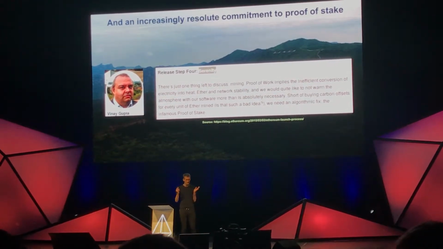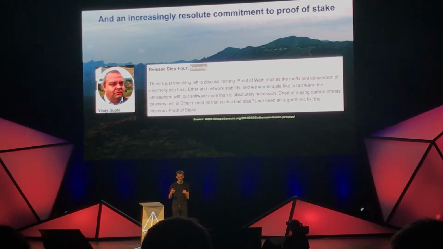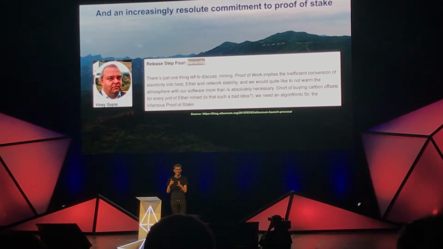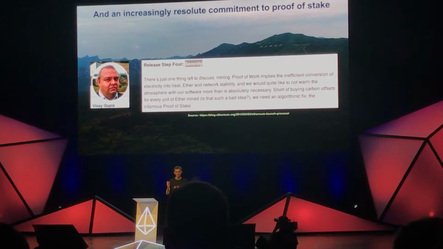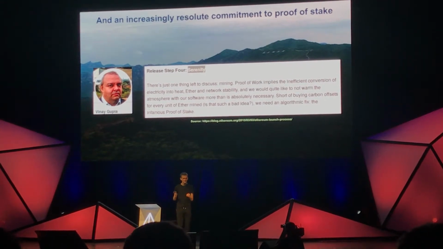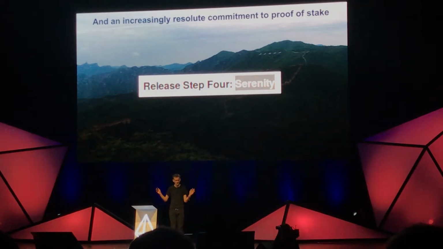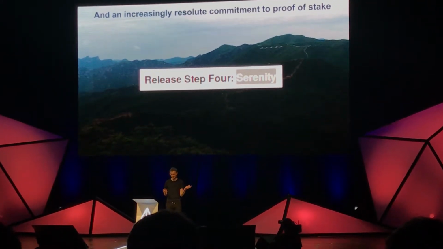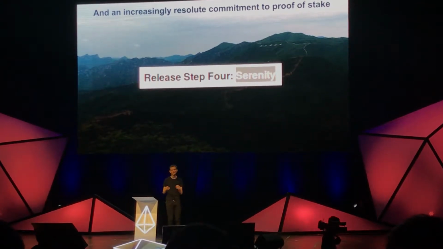Stage 3, Metropolis, which at the time was supposed to be about Mist and user interfaces and improving user experience, but since then the focus has switched more to enabling strong cryptography, but interface work is still going forward in parallel. And Stage 4, Serenity, proof of stake. Right? So from now on, we're not going to call it Ethereum 2.0. I also refuse to use the word Casper because I find it insanely lame. We'll call it Serenity.